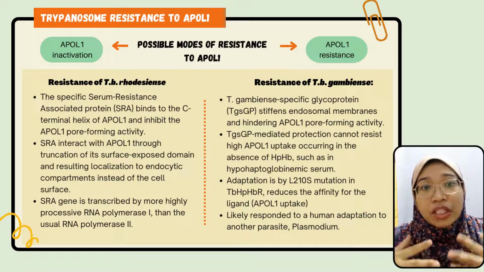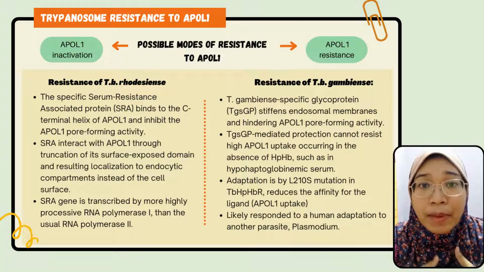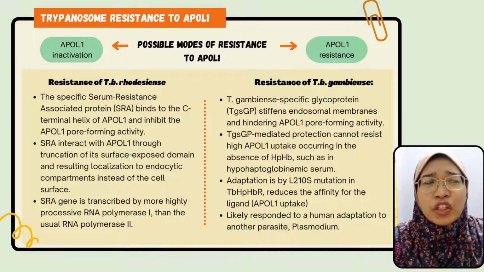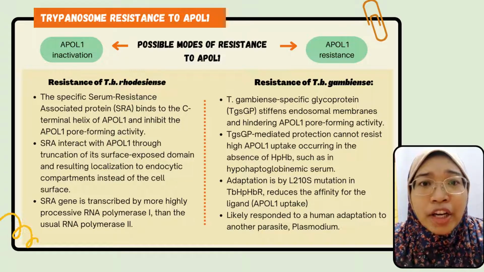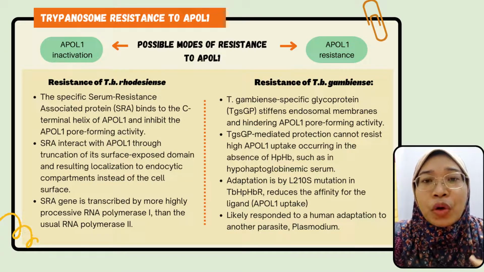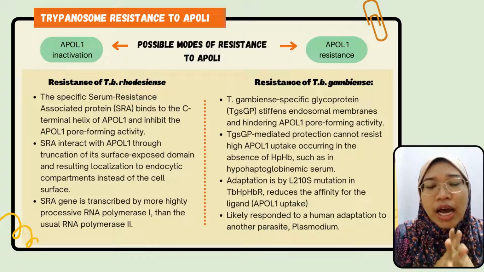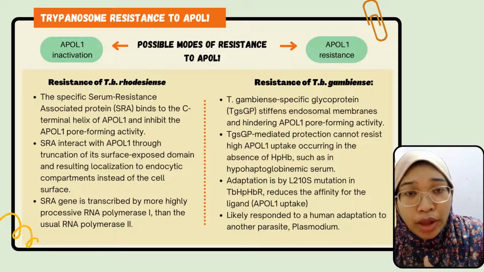However, in the absence of haptoglobin-hemoglobin, HpHb, such as usually in hypohaptoglobinemic serum, TgsGP-mediated protection cannot resist the high uptake of APOL1.